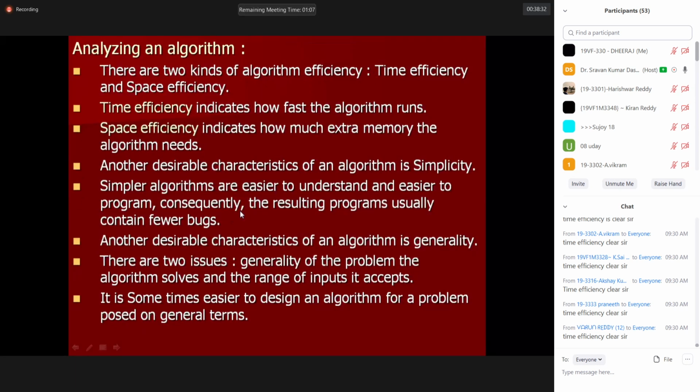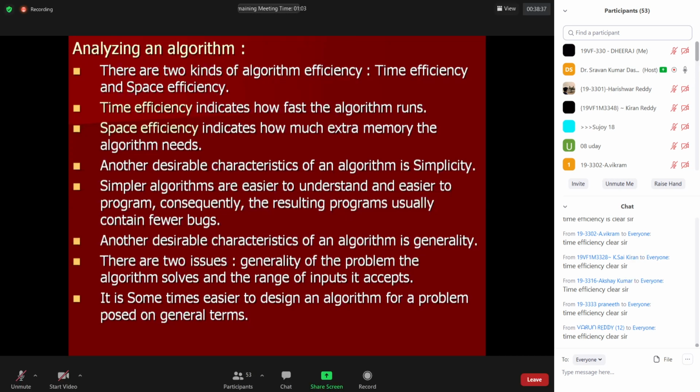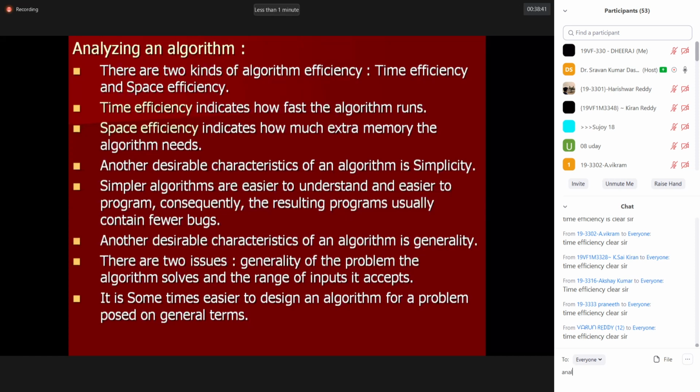How will you analyze an algorithm? Are you clear about analyzing algorithms? Time efficiency, space efficiency, simplicity, and generality. These are the four parameters we come across. Is analyzing algorithms clear to you?